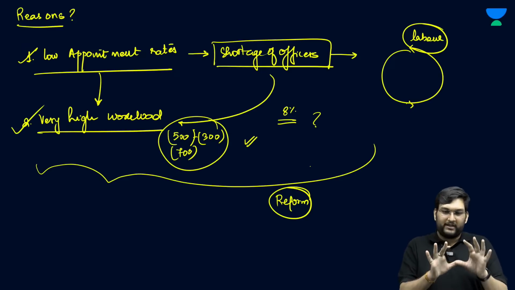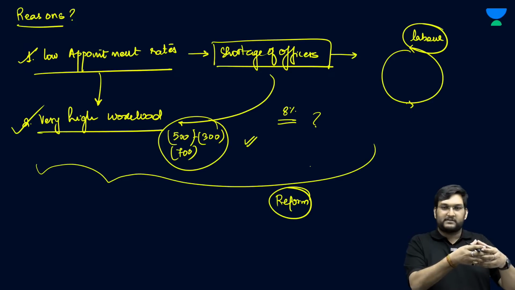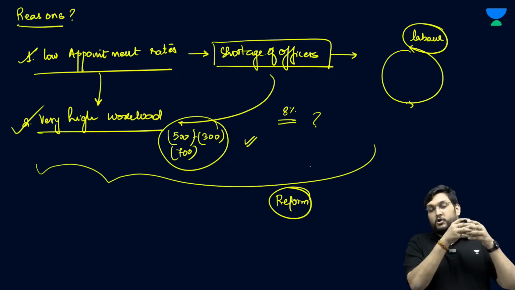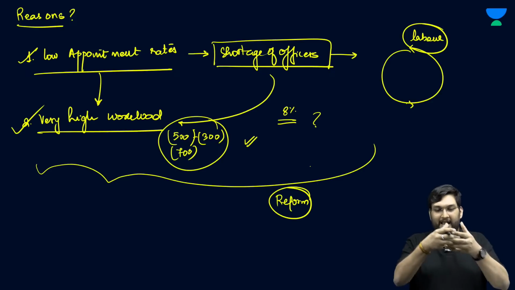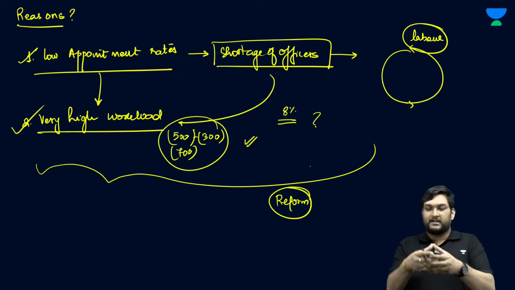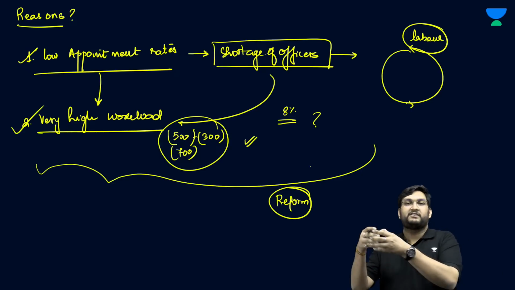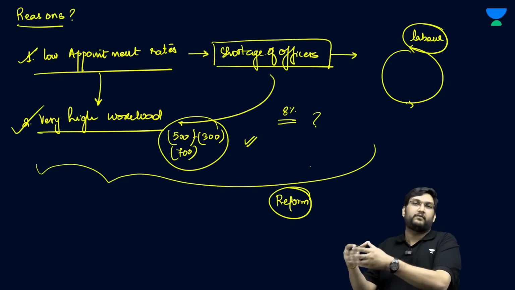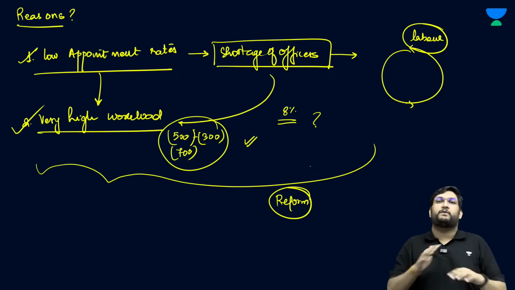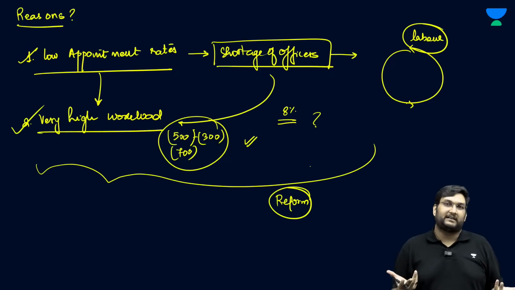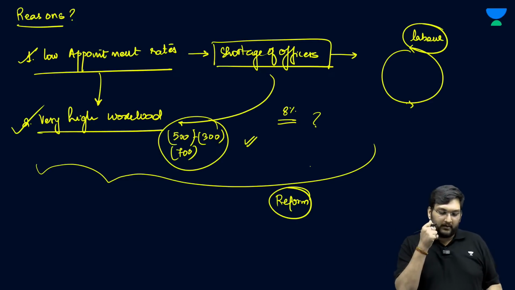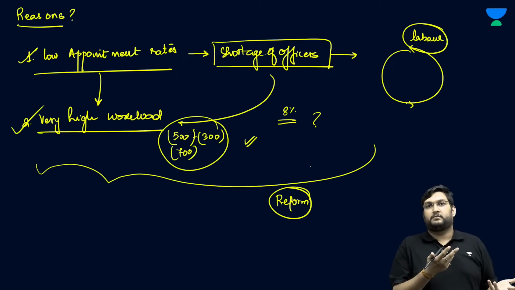And therefore, what we are doing as of right now is we have factories which are having a lot of environmental and human resource impact, and further there is low inspection rate, there is low appointment rate, which is in turn leading to very high workload, which is creating a regime in which we are in gross violation of the ILO convention in that regard. Now, have we tried to reform?